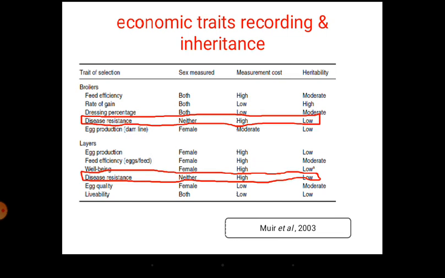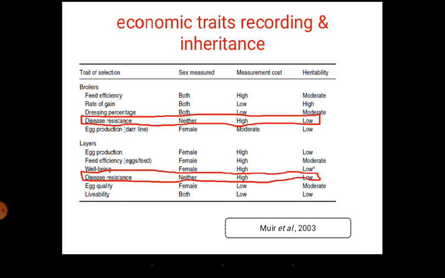You can see here, in the broilers we have feed efficiency, rate of gain, dressing percentage, disease resistance, and egg production as the traits. In the same way we have several traits in the layers also. I just highlighted disease resistance as a character. That is not measured in either of the sexes as of now. As of 2003, disease resistance is not measured.